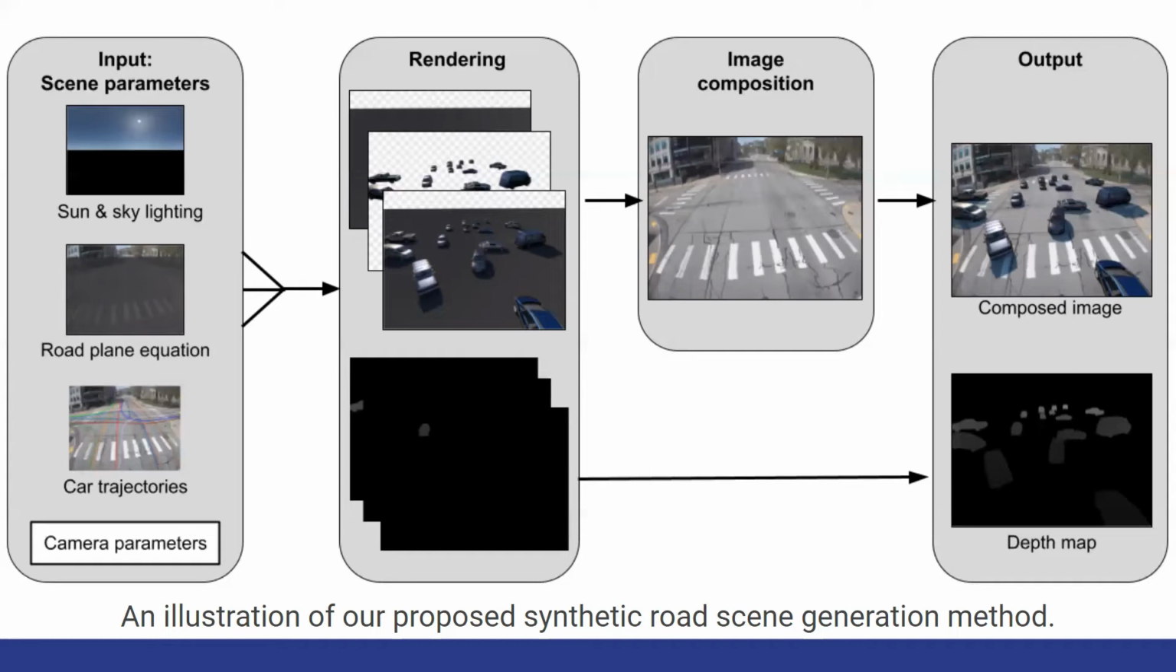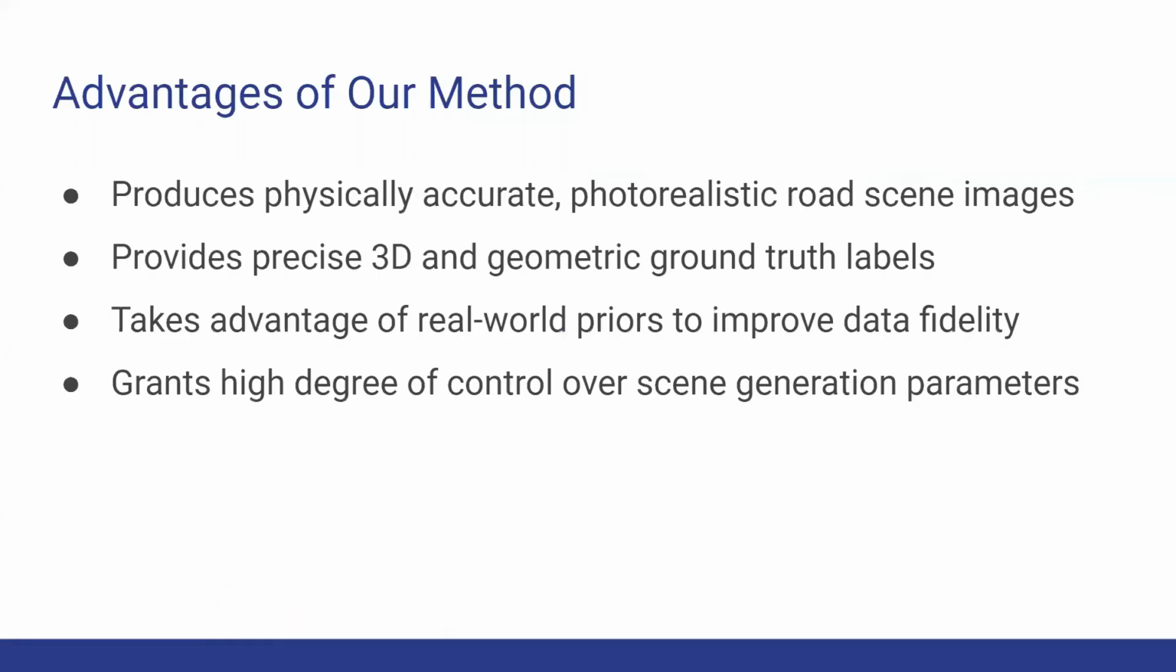The composition method ensures the car shadows are added and blended into the background photo. From the individual depth maps, we can also compute an array representing the entire scene's ground truth segmentation labels in the future. The advantages of our method compared to previous work are the following. It produces physically accurate photorealistic road scene images. It provides precise 3D and geometric ground truth labels. It takes advantage of real-world priors to improve data fidelity to the real world, and it grants a high degree of control over scene generation parameters.